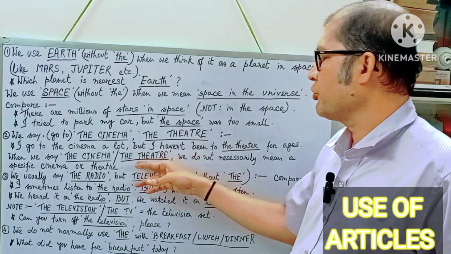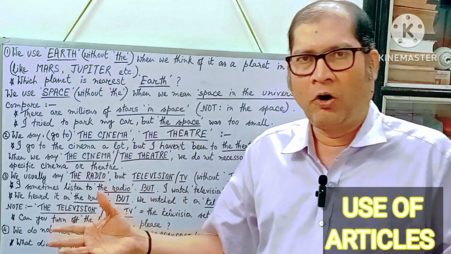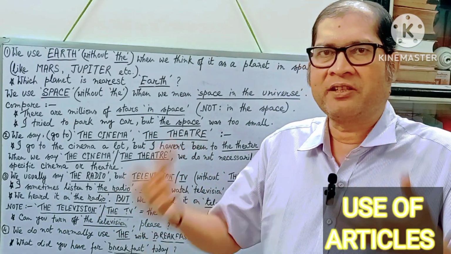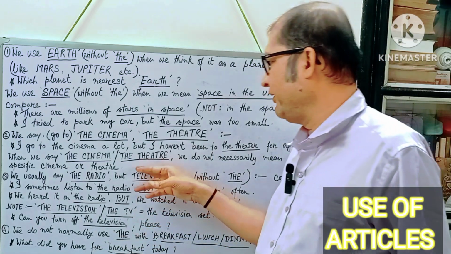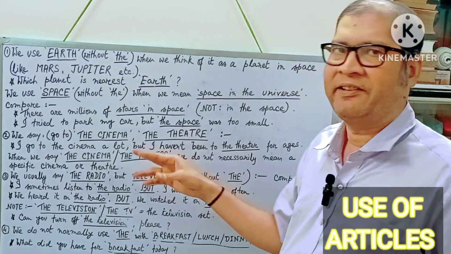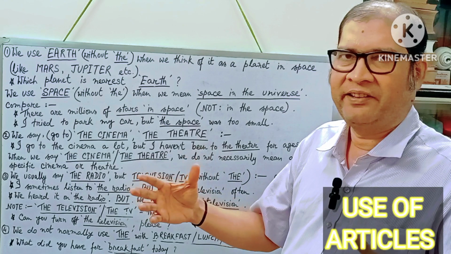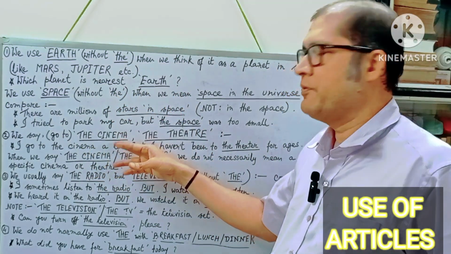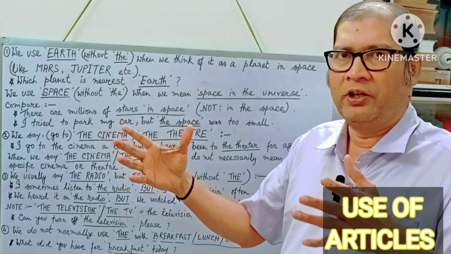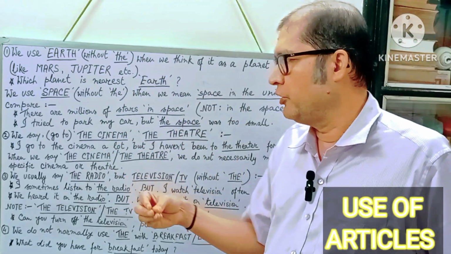Theater, in fact, means a hall in which a play is staged. That's called the theater. So we do not see a theater. If you see a theater, that means you see the hall only. If you see the cinema, that means you see the hall only, where a film is screened.